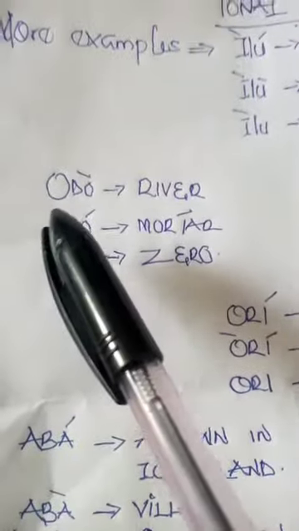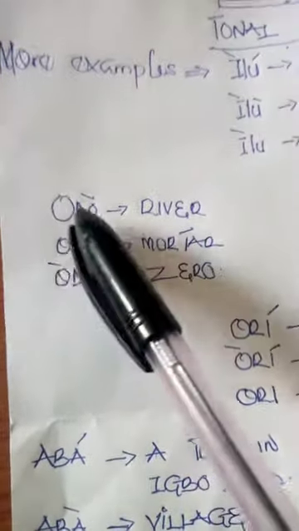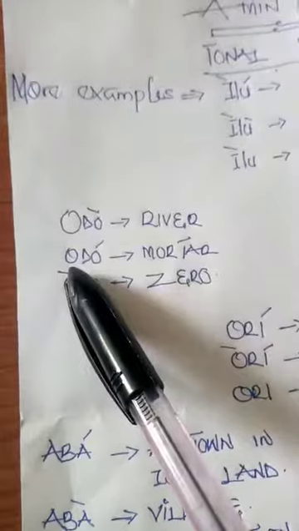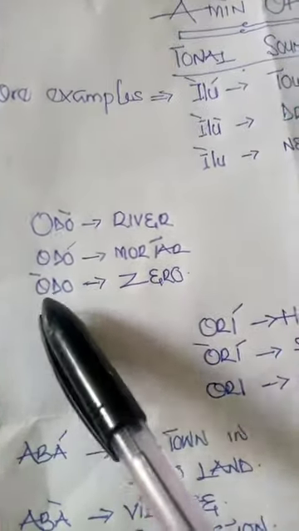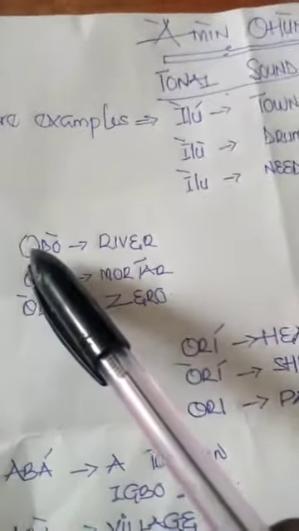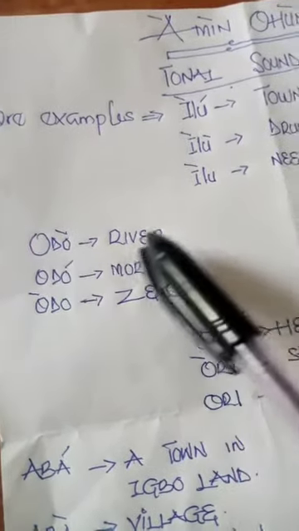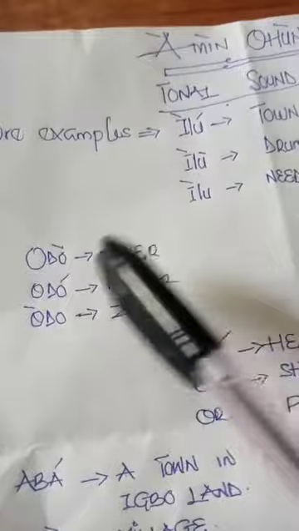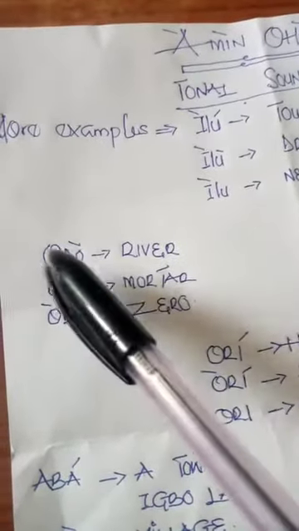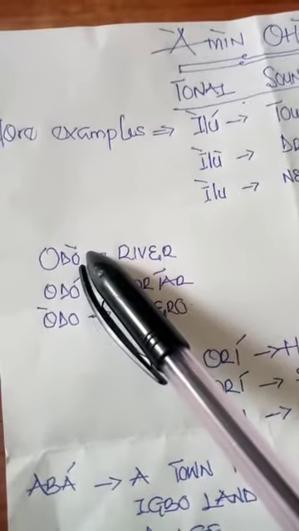Another example here is odo. What does the first odo mean? It means river. So how do we know that it means river? It is the sign on it.